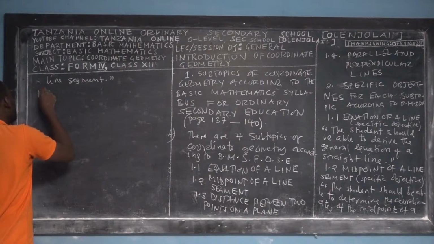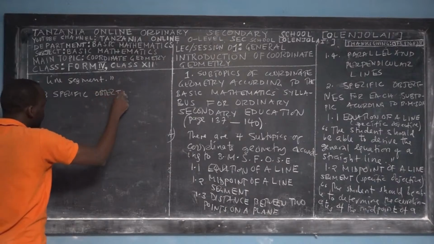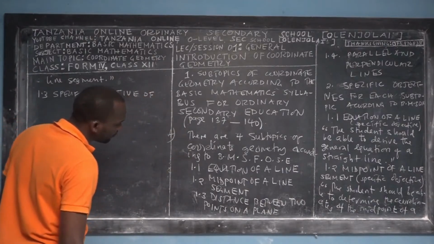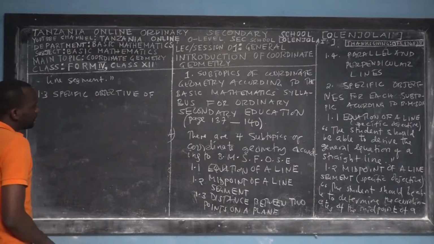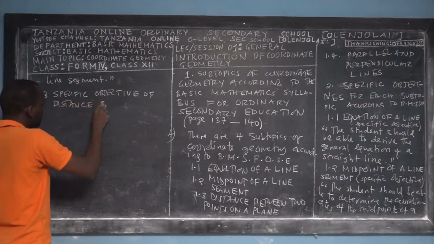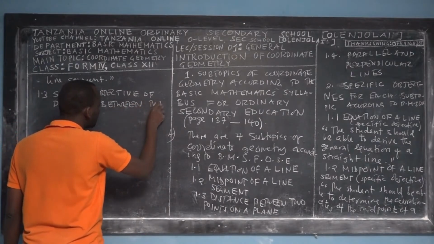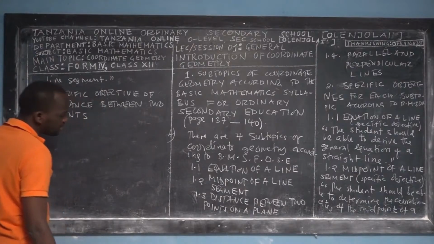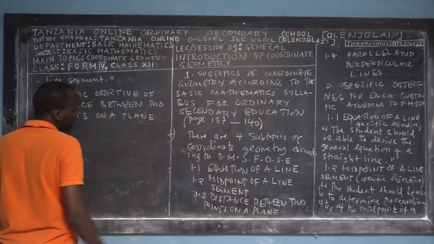So we go for 1.3, specific objective. What is the specific objective of learning the third subtopic, called distance between 2 points, distance between 2 points on a plane?